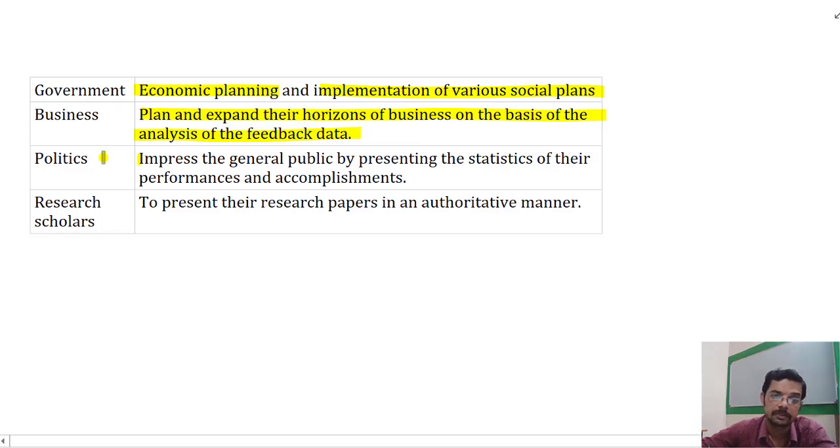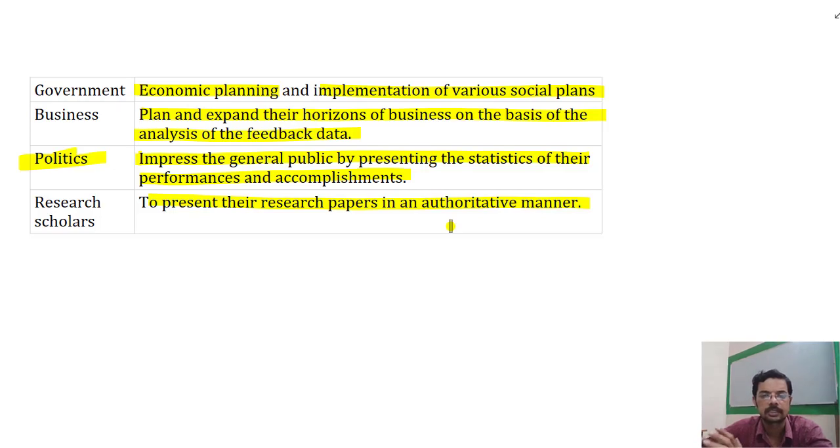What happens in politics? All of you know that the ruling party will try to present their positives, and the opposition party will try to present their negatives by using statistics. This much percentage, this has happened, nothing has happened, something has happened. All these things will be explained to present that their theory is true. That happens in politics. And what do research people do? They try to present their research paper in an authoritative manner by presenting researched proofs or collected data.